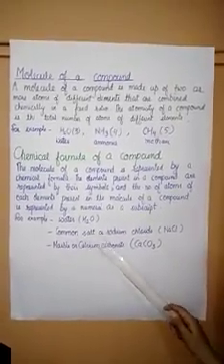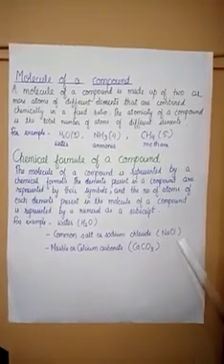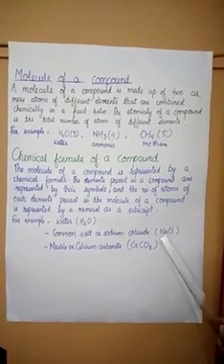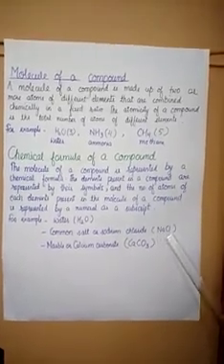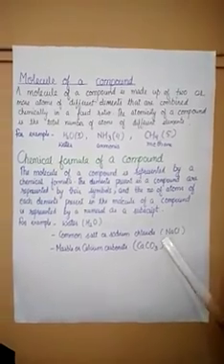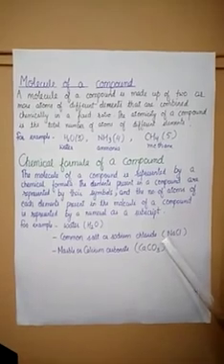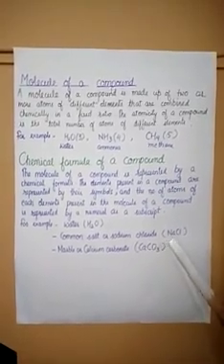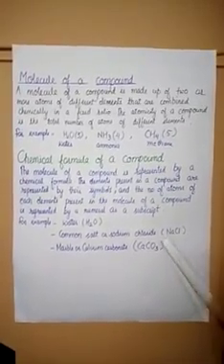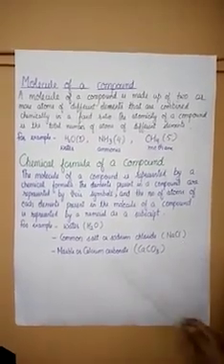Common salt or sodium chloride. The chemical formula is NaCl. Na is the symbol of sodium and Cl is the symbol of chlorine. So NaCl, the chemical formula of sodium chloride, tells us that it contains 2 elements, sodium and chlorine, and 1 atom of sodium and 1 atom of chlorine.